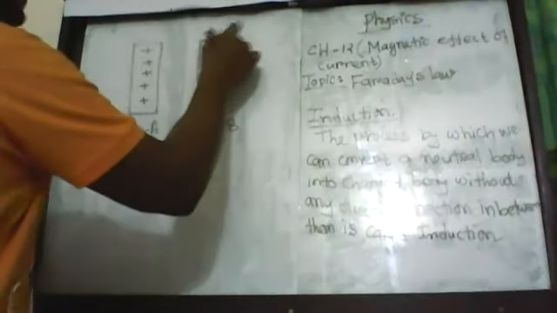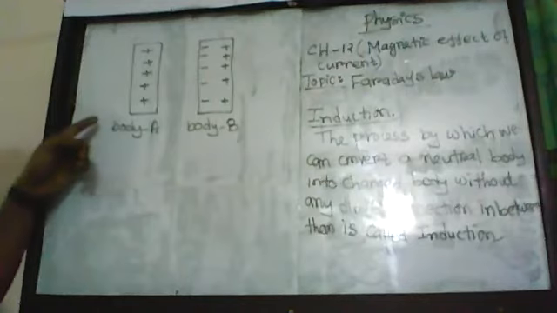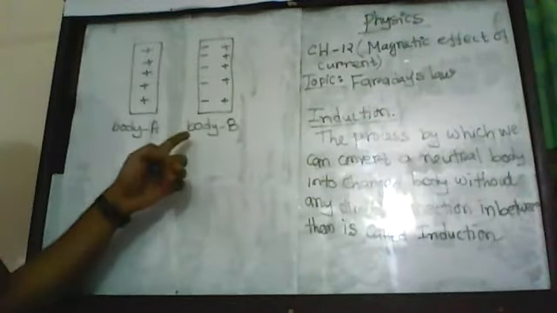And the atoms who donate electrons become positive charge, so this side becomes positive charge. You see, this side becomes negative charge, and this body contains two charges. But this body now is a charged body. The process by which we convert this neutral body into charged body is called electromagnetic induction process.